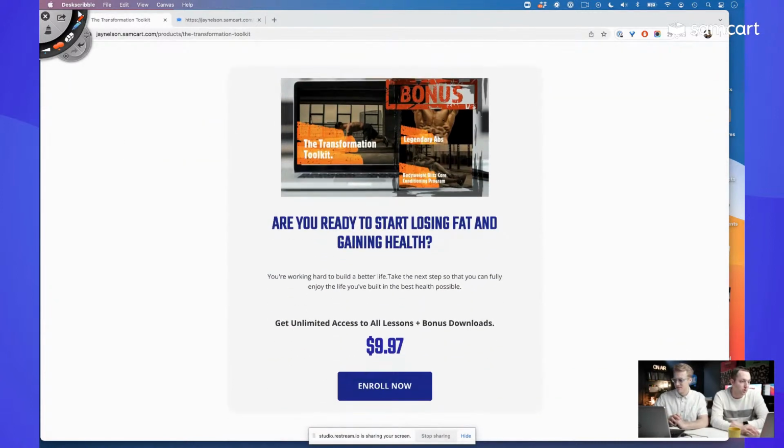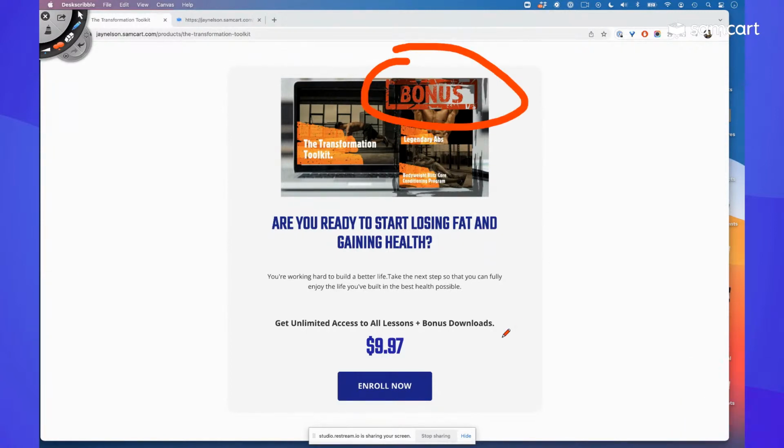Cool. Awesome. So adding a bonus, right? So we got some bonuses here. Adding some other stuff. Love the price, right? $9.97. Nice, cheap. This is what I would call a front end offer. Again, forgive my spelling, it's going to be atrocious. Front end. Basically what I mean by front end is this is exactly the kind of thing that you want people to buy first. Okay, someone who doesn't know you, someone who doesn't trust you, someone who hasn't spent money with you.